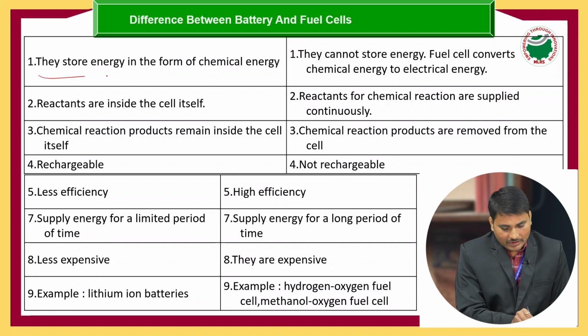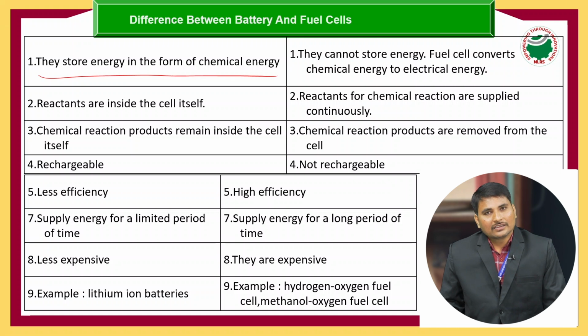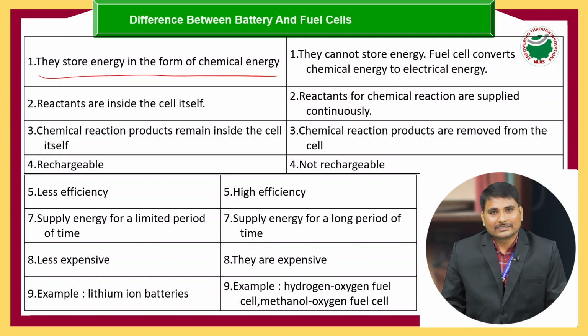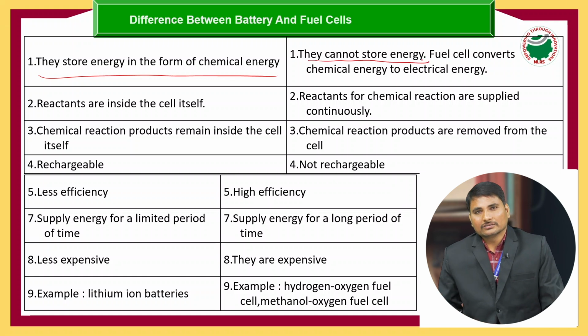To see the first point, batteries store energy in the form of chemical energy, which we call reactants. The energy is stored in the form of chemicals, but in the fuel cell we cannot store the energy.